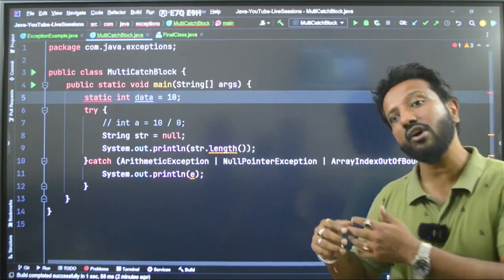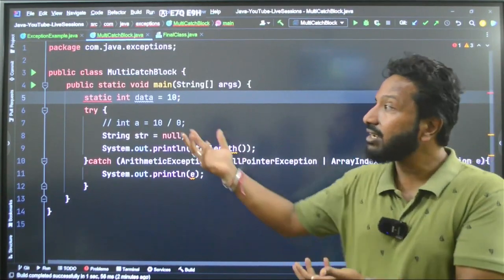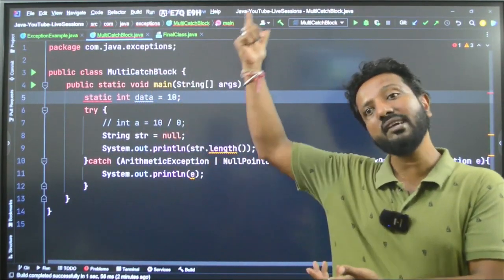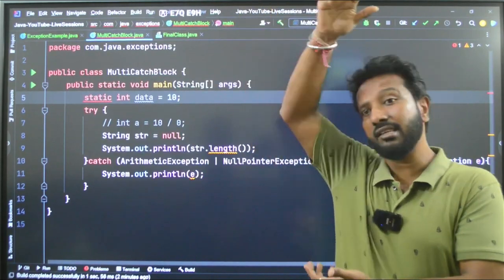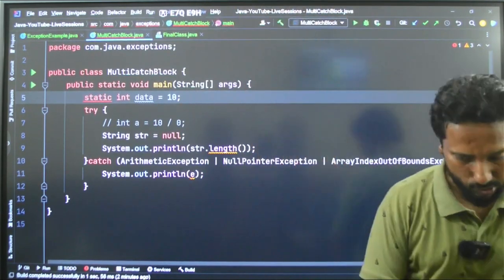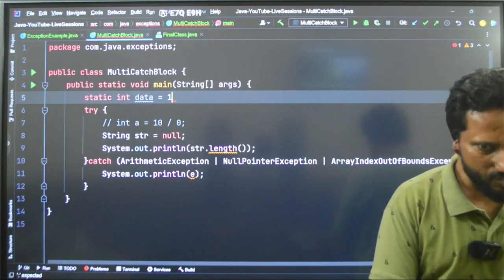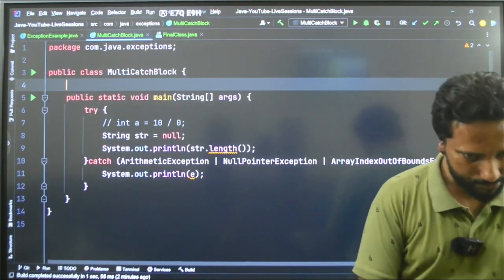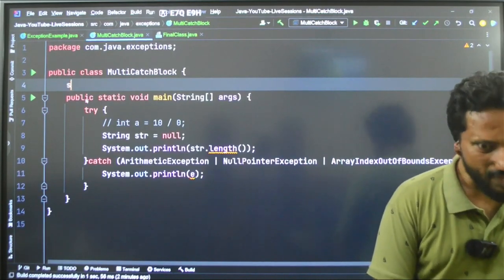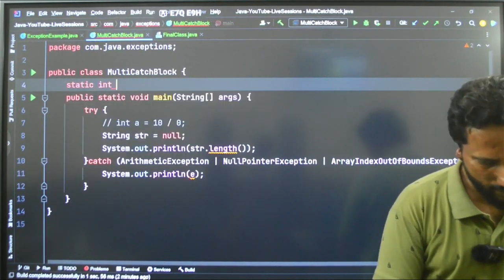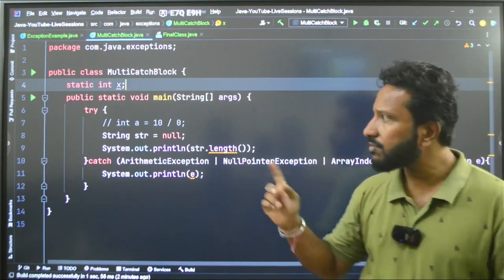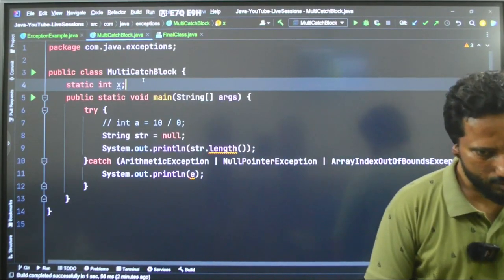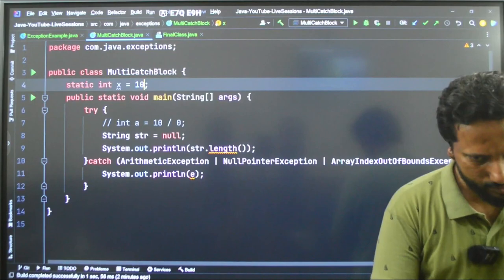So a static block is a totally different concept, and static data should actually be at the class level, in the main top-level class. I will show you here so that you can understand. This is also a very important topic. So let us try to understand this. See here, I have static int x is equal to 10.